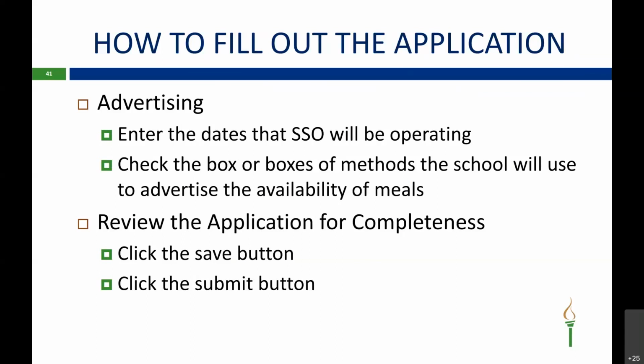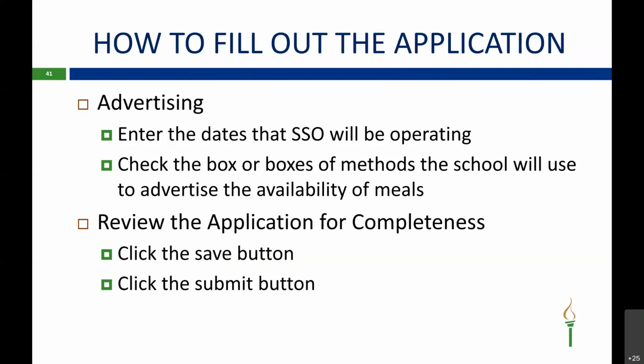And then you'll check the box or boxes of the methods that the school will use to advertise the availability of meals. And the different ways you can advertise are distribute flyers to the community at large, share information with nearby schools, post flyers in community at large, the newspaper, parents newsletter, radio or TV, and then there's a box that says other. If you check other, you must put an explanation in it, like social media or internet. But just remember, for an SSO, if you're doing internet, you must check another box so it's going out to the public, so the public knows about the SSO meals.